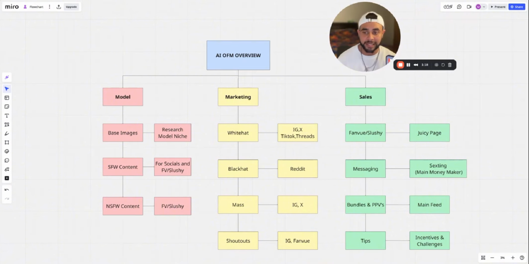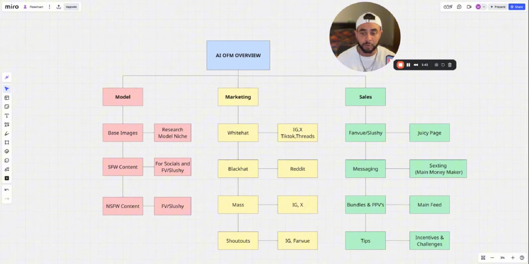And then after that, to actually create the model itself, what you're going to be doing is, well, Picasso is a good place to start. So Picasso, you want to be getting the base images there. I'm going to go over a more streamlined version of model creation itself after I get through this stuff, but this is just to give you an overview of how it looks like. So that's step one. After that, you want to be creating your SFW content.